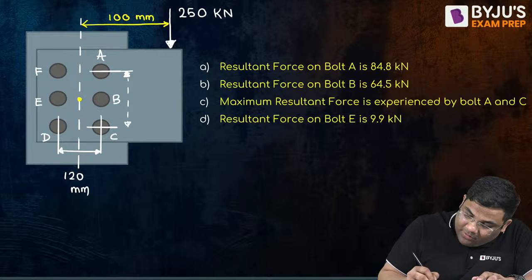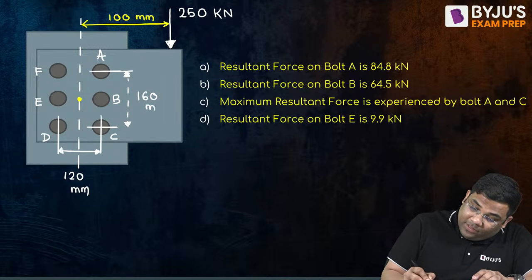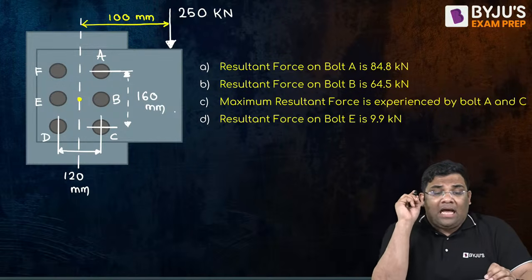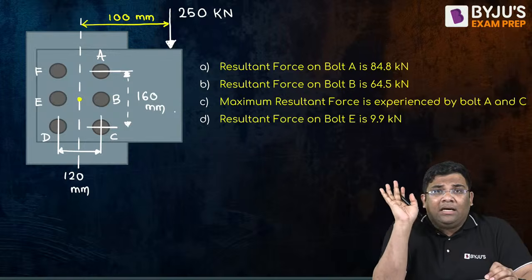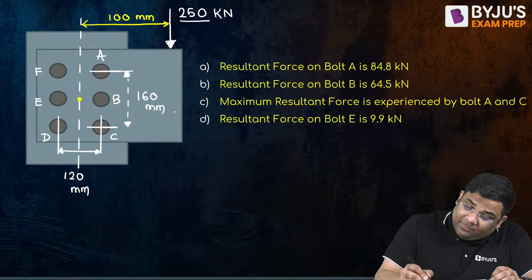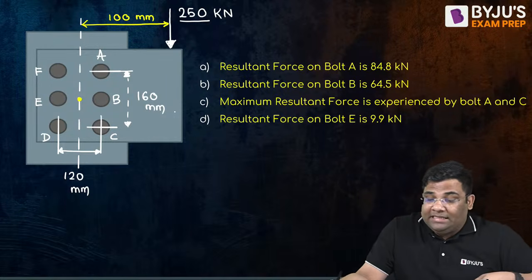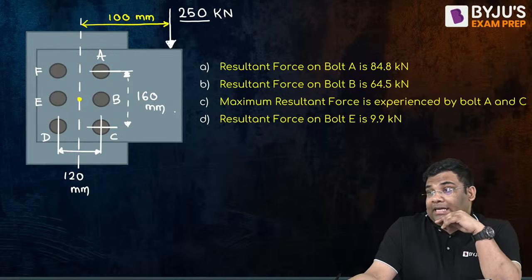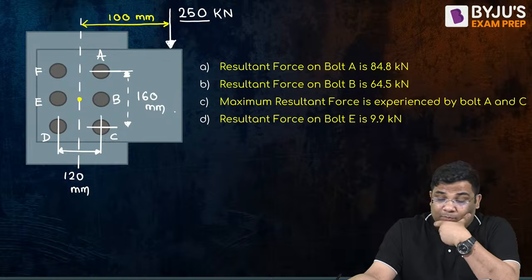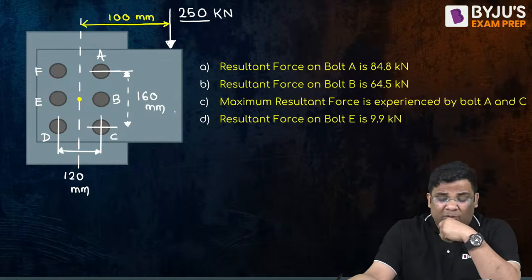You can expect one sure shot question from this. This is what? 160 mm. Very good. Now it is given that these bolts are experiencing what? Forces. Which force? 250 kN force. Very good. Now some things are written: resultant force on bolt A, resultant force on bolt B, the maximum resultant force experienced by which bolt, and resultant force on bolt E. So many questions are given, right?